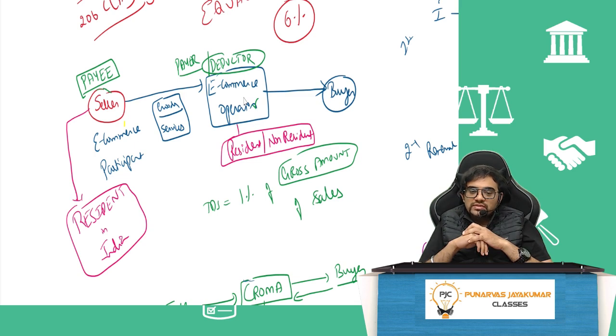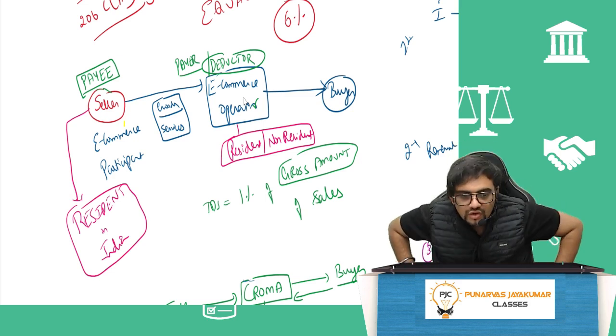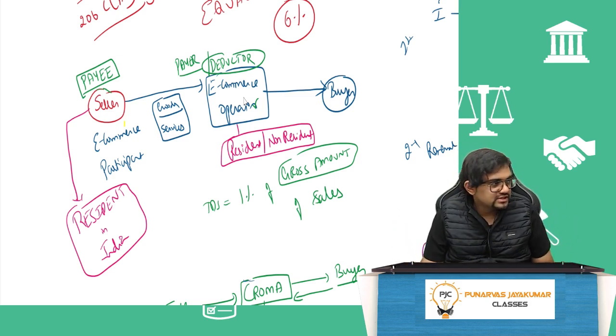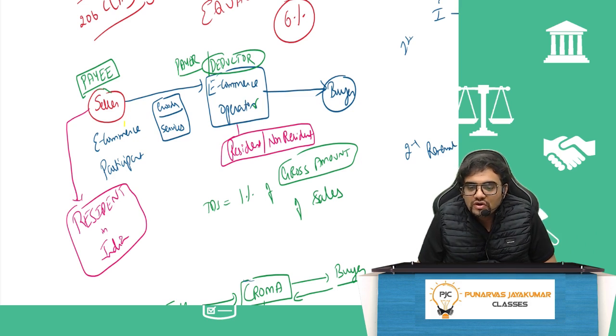Mind you, the seller must be a resident in India and he is the payee. What should be transferred here? Goods and services. And the e-commerce operator can be resident or non-resident. What is the TDS rate? 1% of the gross amount of sales. Not net amount, nothing. Full. Whatever amount is sold, that full amount will come under this.